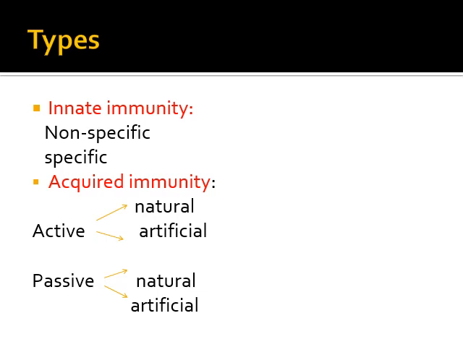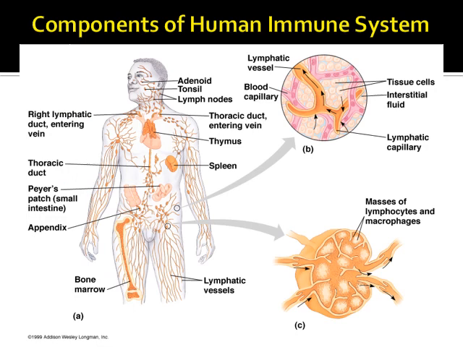Passive is also divided into naturally acquired passive immunity and artificially acquired passive immunity. This explains the components of the human immune system, which include specifically the thymus, spleen, bone marrow, then lymph nodes, adenoids, tonsils, appendix, Peyer's patches, thoracic duct, etc.